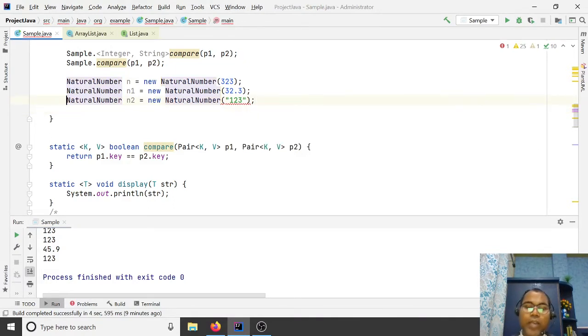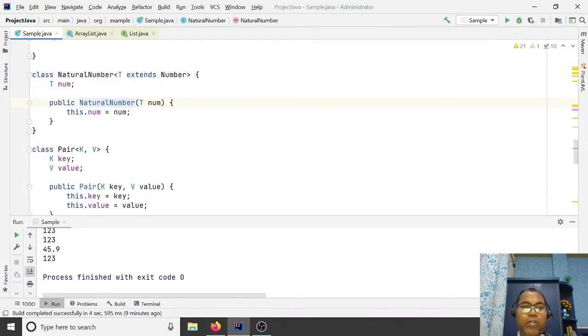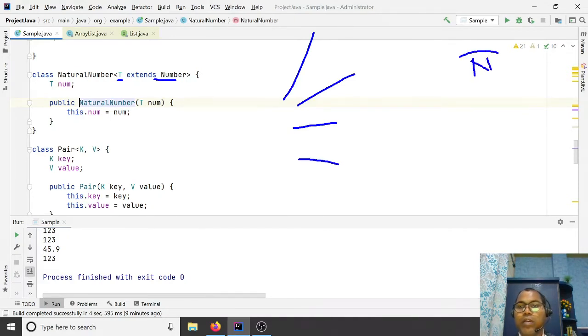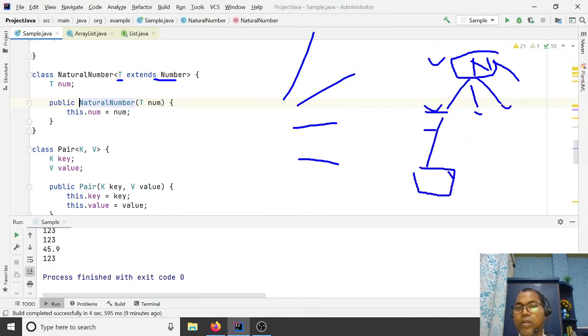So we have declared generic, but not fully generic, a specific generic: bounded. They do not allow any types. They only allow this Number class. All the subclasses of this Number are allowed, and if they have another subclass, that is also allowed.